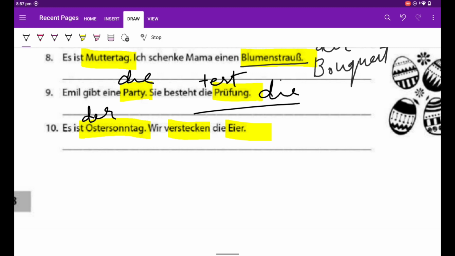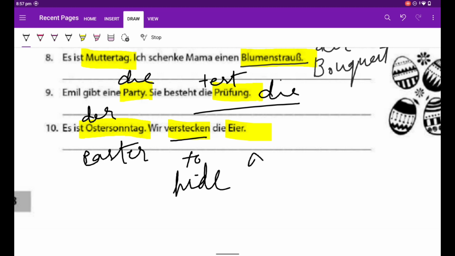Der Ostersonntag, this is Easter. It is celebrated by Christians. Verstecken, to hide. Das Ei, one egg. And the Eier, eggs.